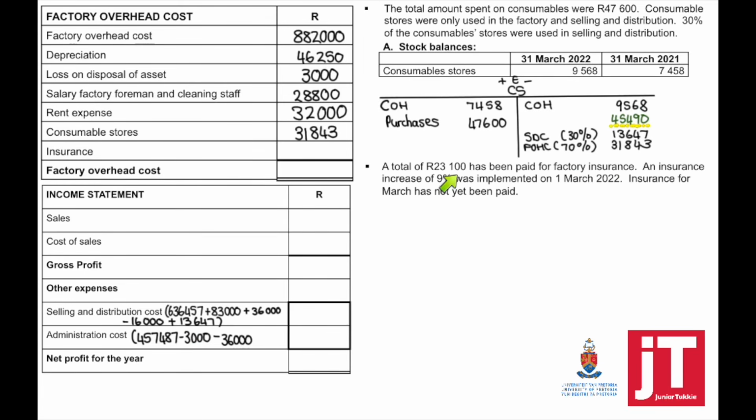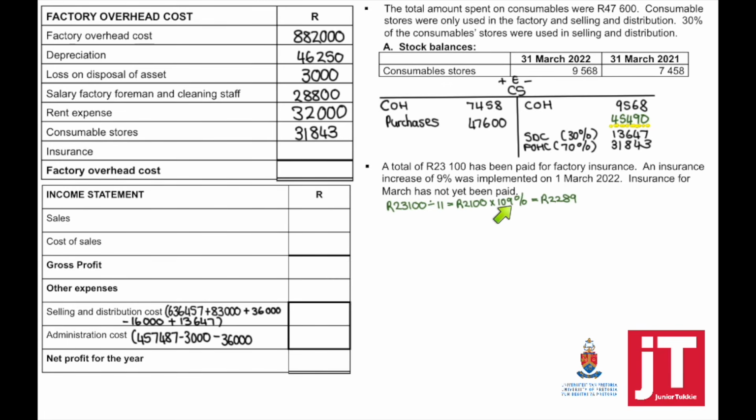A total of 23,100 has been paid for factory insurance. An insurance increase of 9% was implemented on 1 March 2022. Insurance for March has not yet been paid. This means it's still outstanding. So to find out the monthly insurance, we're going to take 23,100 divided by 11 because 1 month is still outstanding.